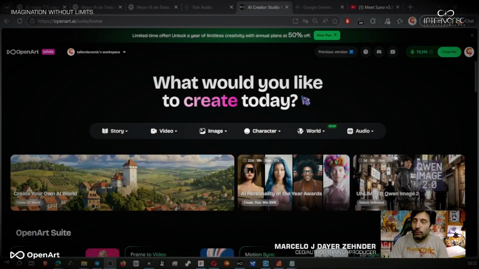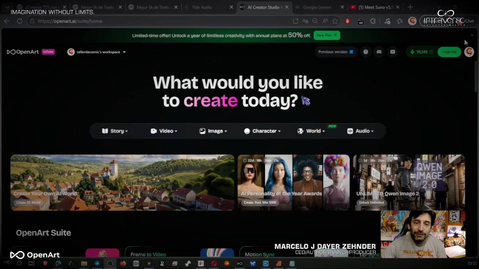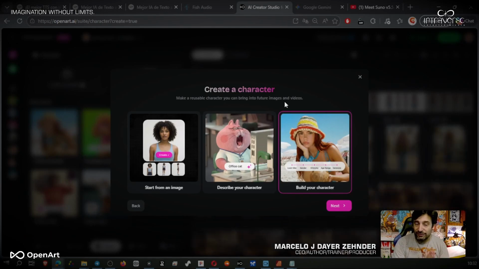Creating a character in OpenArt is easy, and now with the new structure, it's even easier. Let's go to characters, and within the general character creation template, we'll find three main options. Start with an image, describe the character and build it step by step, or use the new character builder.